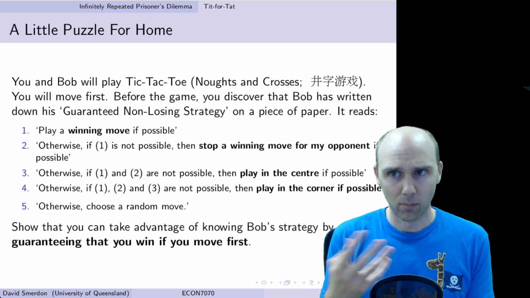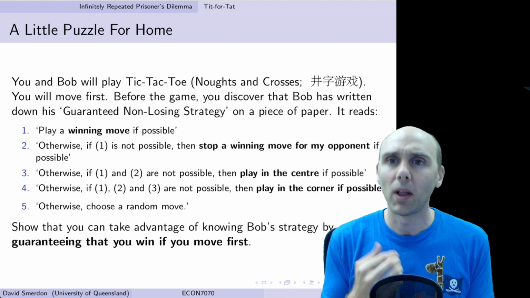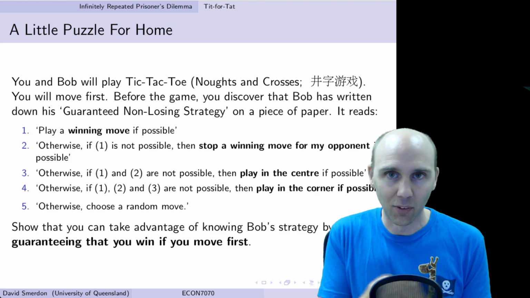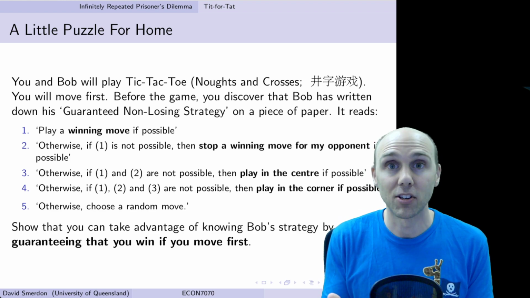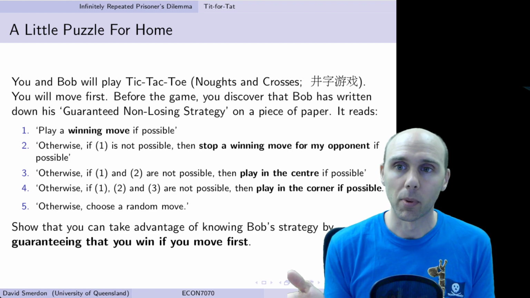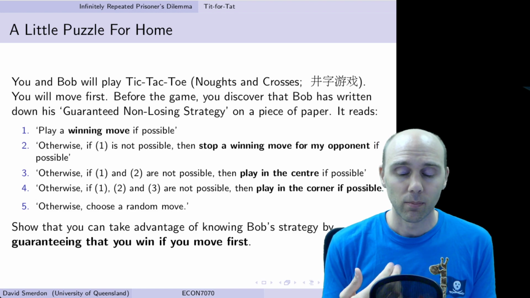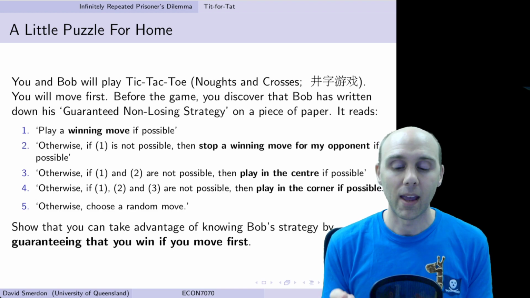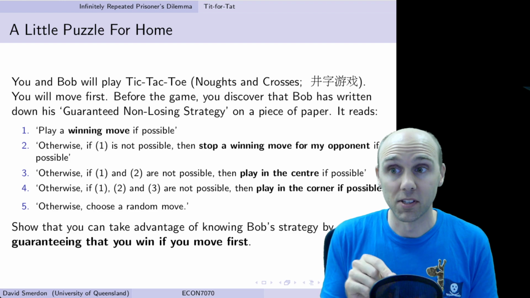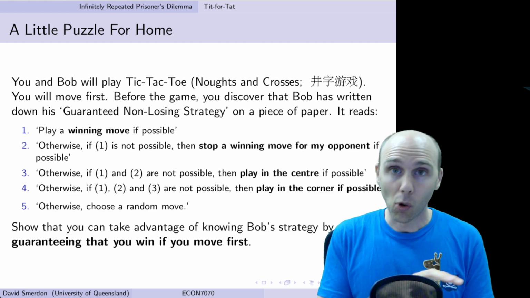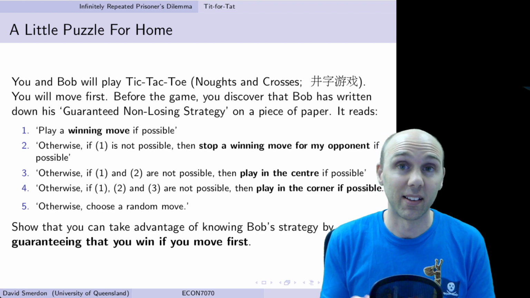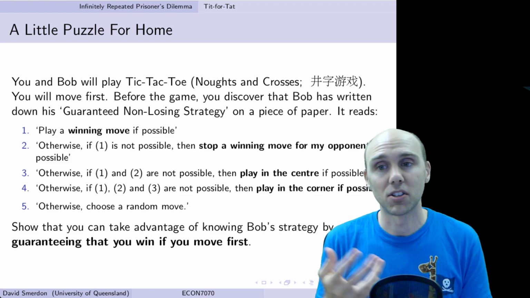If it's my turn, Bob's turn, and Bob can win, play the winning move. Else, if you know computer programming, it's sort of an if-else type of function here. If I can't play a winning move, but you can play a winning move, then I stop it. If I can't play a winning move and you don't have a winning move that I should stop, then play in the center, the very middle one, if it's possible. If that's not possible, then play in a corner. And if all of those things aren't true, I can't play a winning move, you can't play a winning move, I can't play in the center, and I can't play in the corner, then I just choose randomly.